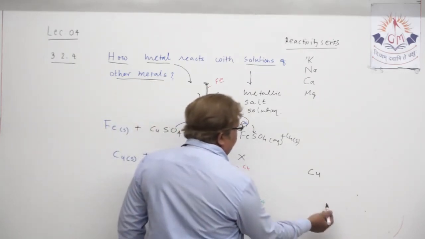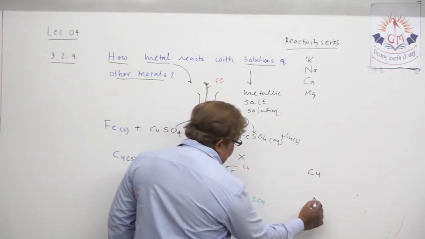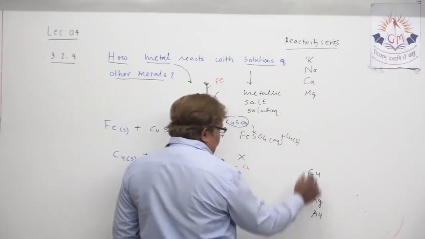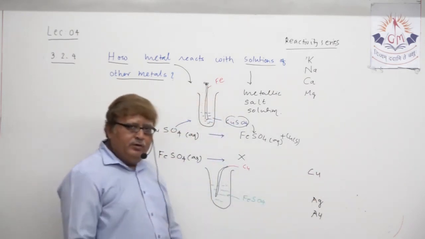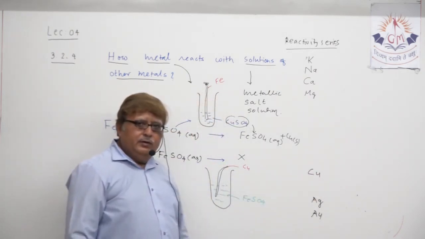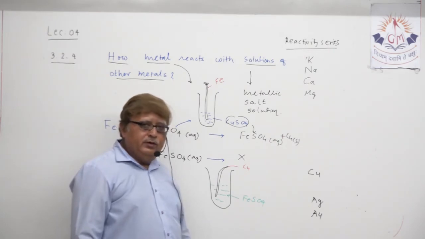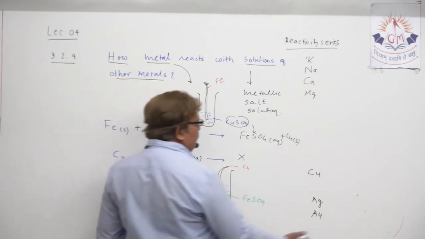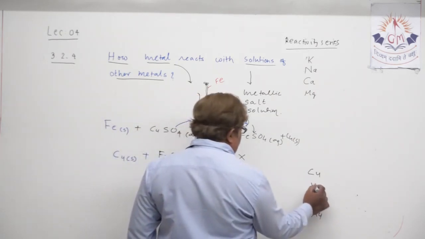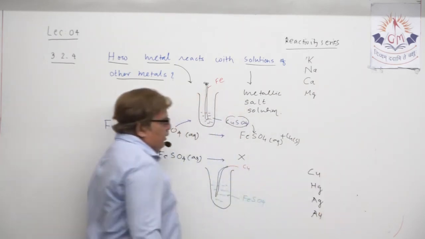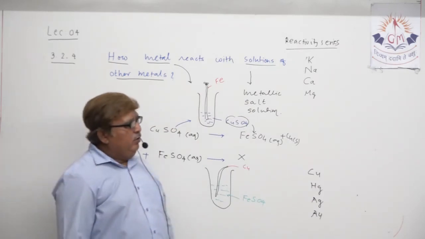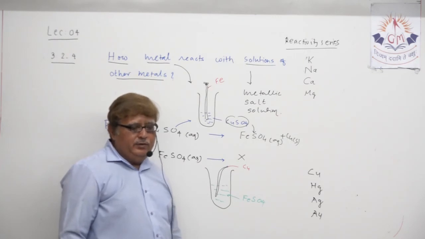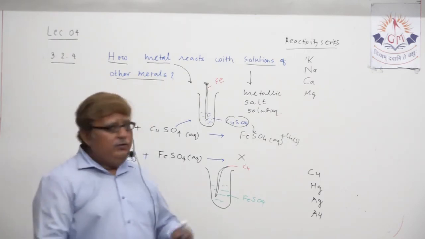Then if you want to mention another one, Ag, that is silver, and gold. Okay, three names you can remember: copper, argentum, silver, and aurum, that is gold. Understood? Just place Hg, that is mercury, here. Four elements at the top, four elements at the bottom. So this many elements you can easily remember. Check.